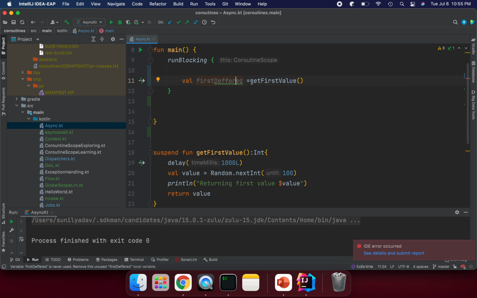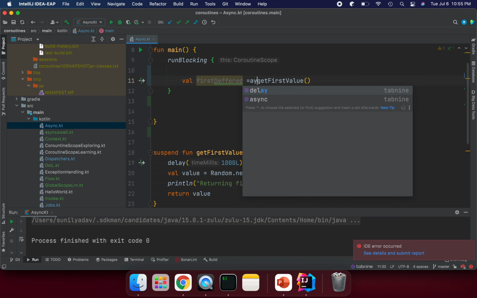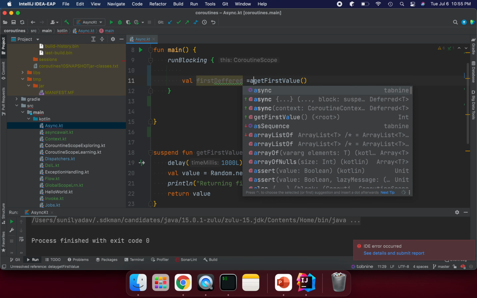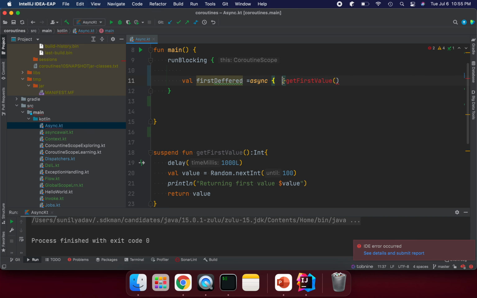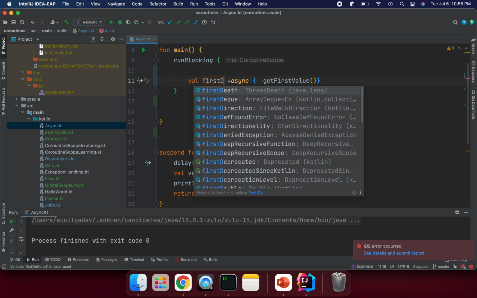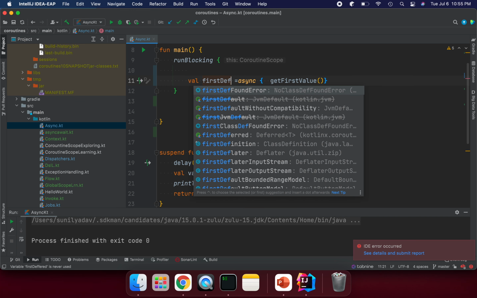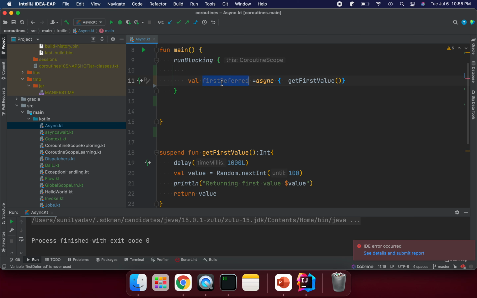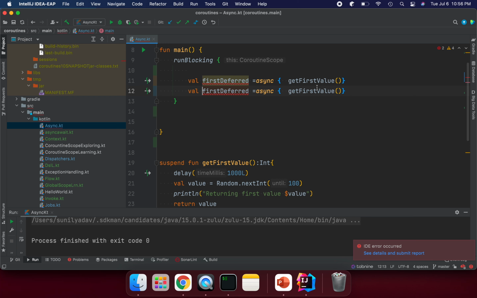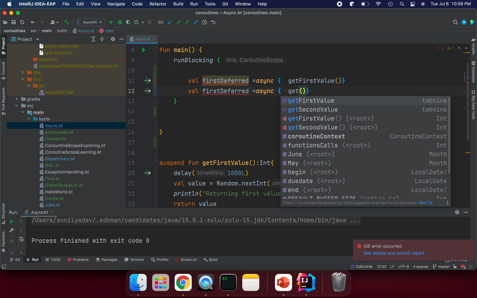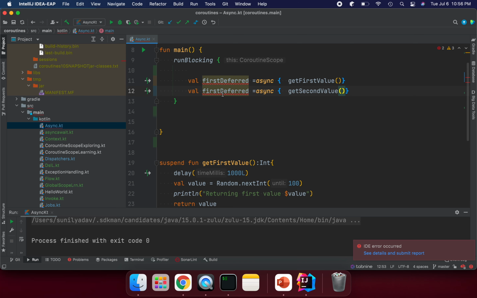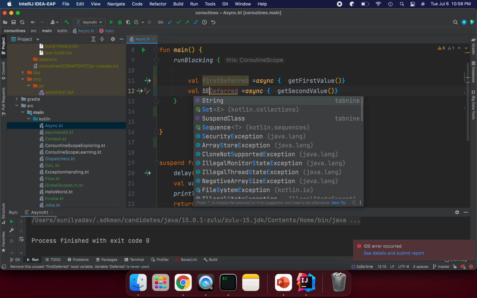Now if we want to call this method, we need to use async. So I'm going to use an async lambda, and I'm going to call this method here. Now this is our first deferred. If we want to do the same for the second, we can call the second method, get second value, and rename it second deferred.